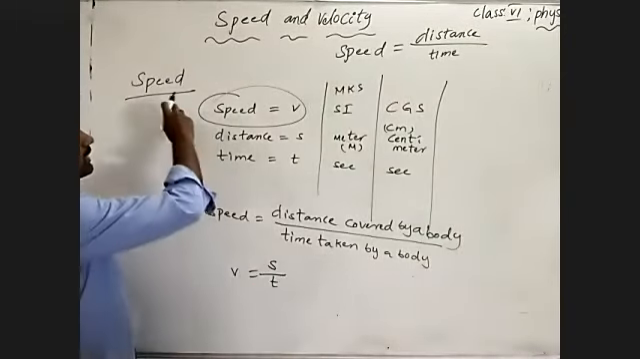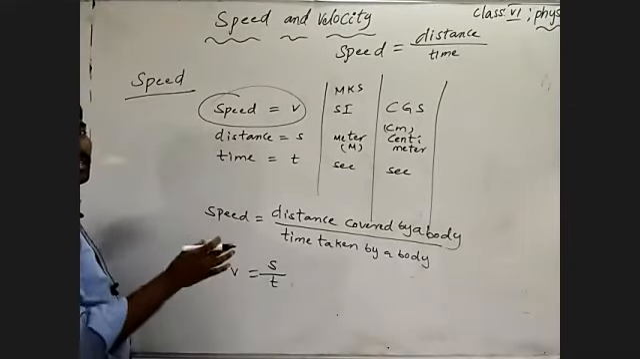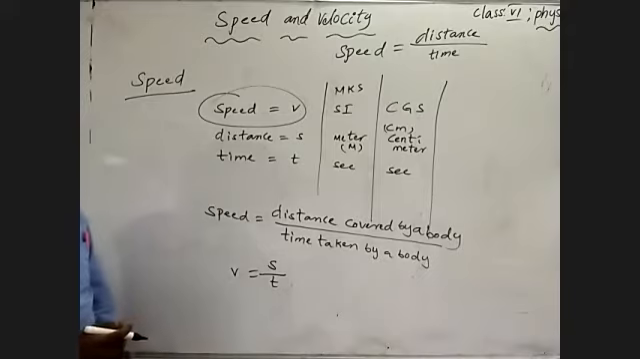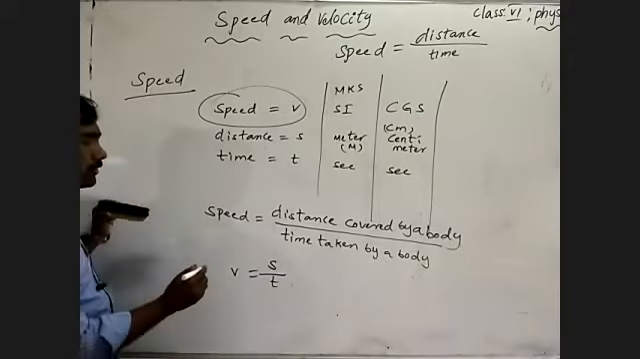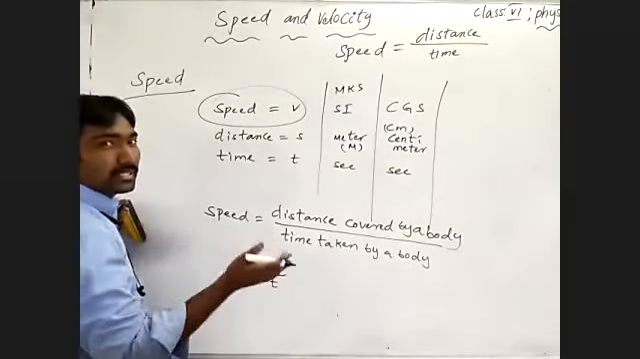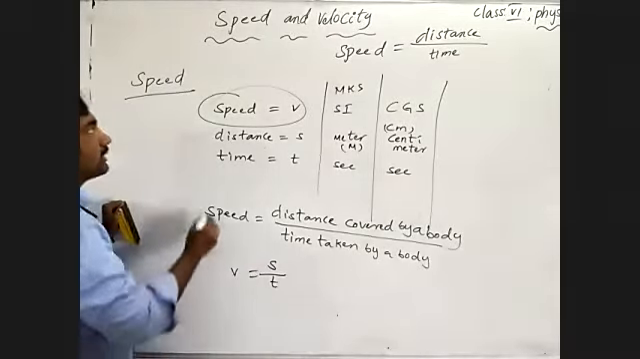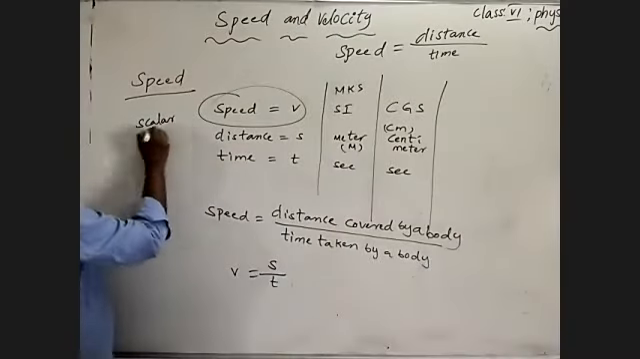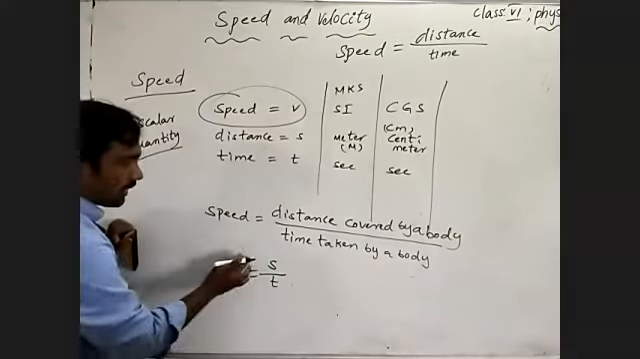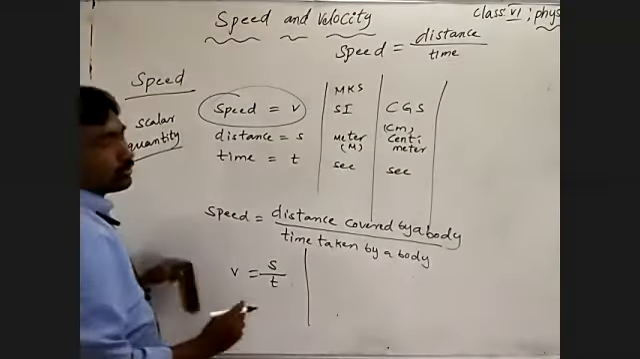See here what we discussed about speed. Speed is the rate of distance covered by a body, or the distance covered by a body in unit time. Distance is described as a scalar quantity, so speed is also a scalar quantity. Understand? V is equal to S by T. We have to write the units to measure the speed.